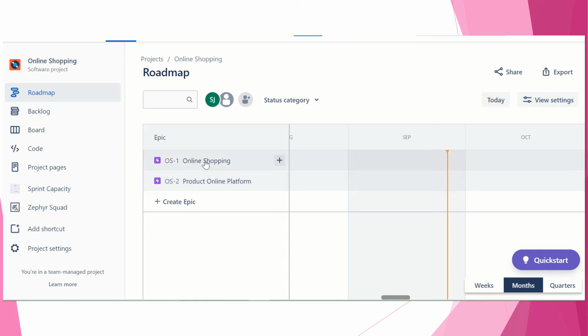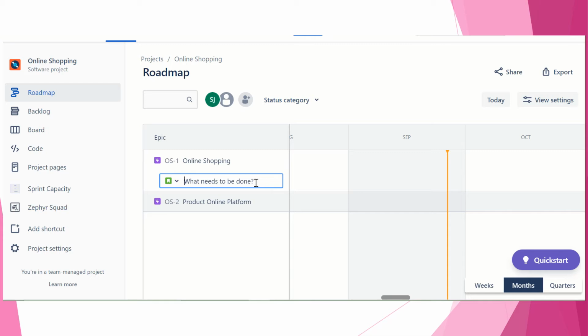Now you need to create a roadmap. What is the roadmap? What work you want to do in what time lane. So your vision of the work, what is your goal, and in what time frame. For example, we have to complete a portal of online shopping, and we have to complete this in a time lane.